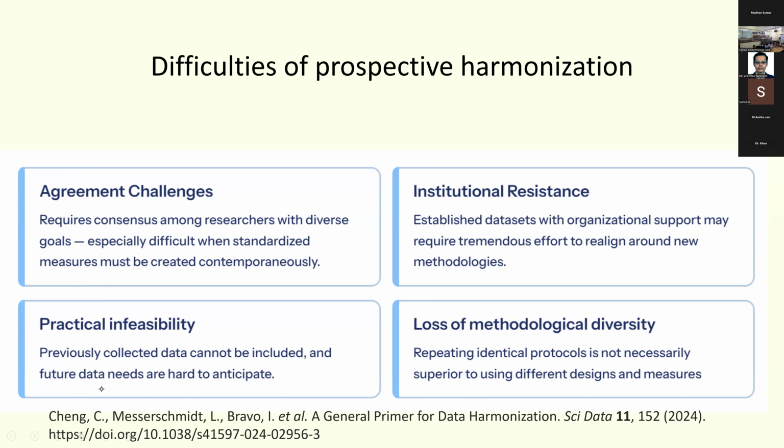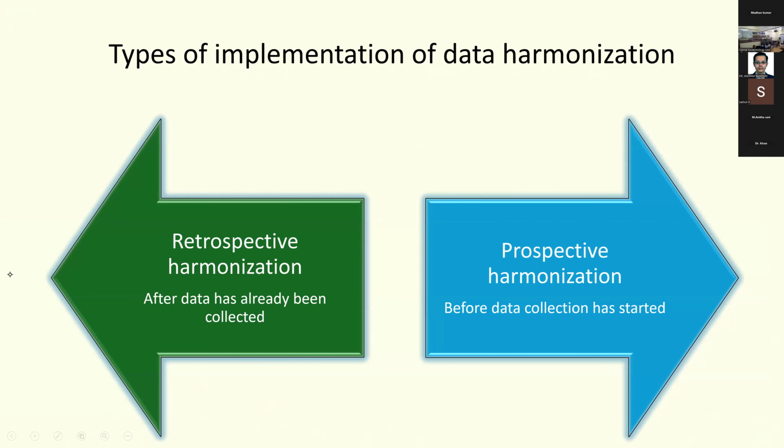Third thing is practical infeasibility. No one can actually predict what the future harmonization requirement will be 10 to 20 years from now. And the fourth thing is loss of methodological diversity. Just because you repeat identical protocols in multiple studies does not mean it's superior. You will lose the data that you get from using different designs as well as measures. That is why people actually prefer retrospective harmonization.